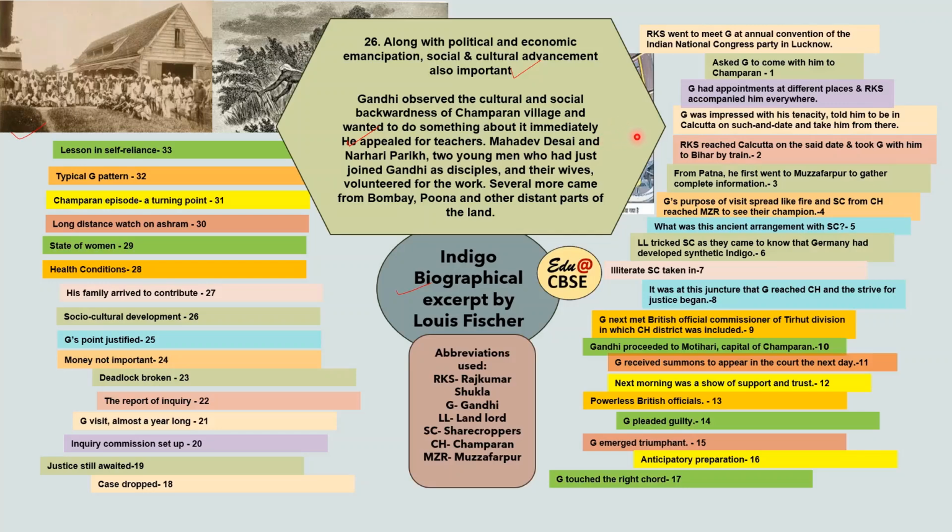He did not only care about the justice that he had to give to these peasants, but he also took notice of the social and cultural backwardness there. So Gandhi observed the cultural and social backwardness of Champaran villages and wanted to do something about it immediately. So he appealed for teachers. Mahadev Desai and Narahari Parekh, two young men who had just joined Gandhi as disciples, and their wives volunteered for the work. Several more came from Bombay, Pune, and other distant parts of the land. As he gave a call, so many people came forward to help.